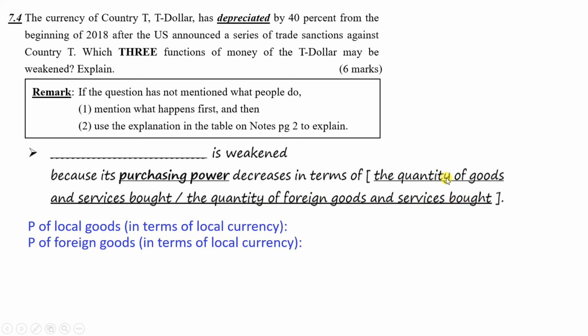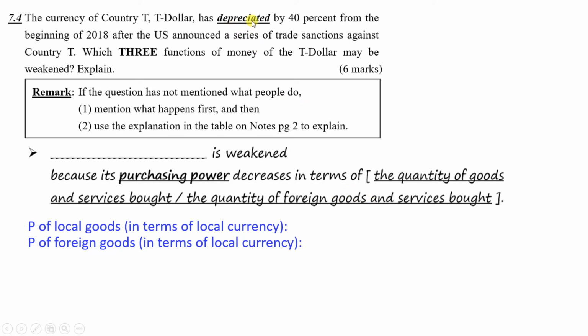The difference is that in the first one, we haven't mentioned whether the goods are local goods or foreign goods. That means we refer to both the local goods and foreign goods. The second one, we only talk about the foreign goods. That means the local goods are not affected. Whether we should answer the first one or the second one depends on whether both the local goods and foreign goods are affected. If both are affected, we use the first one. If only the foreign goods are affected, we use the second one.